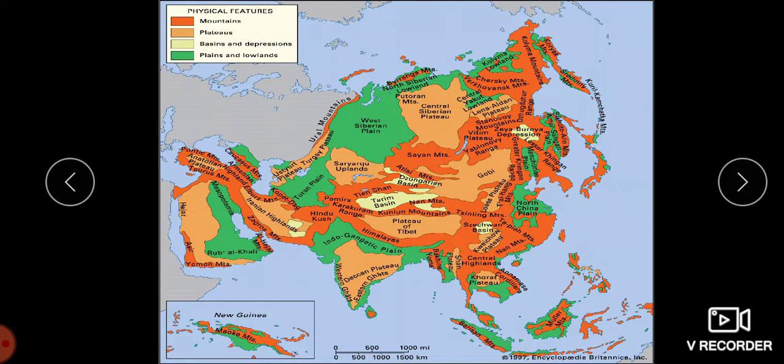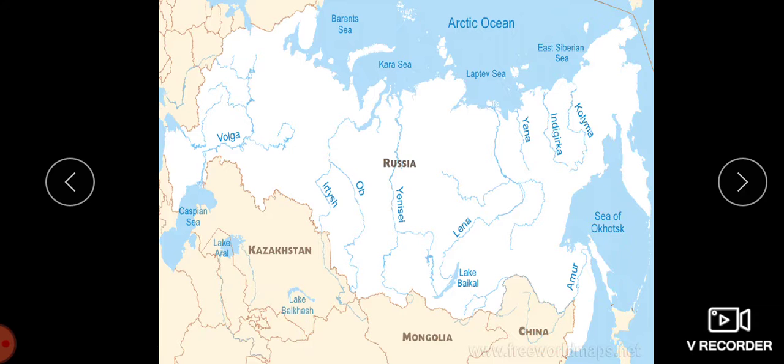These plains are crossed by the Lena, Ob, and Yenisei rivers. They flow towards the north, and they go and join into the Arctic Ocean.